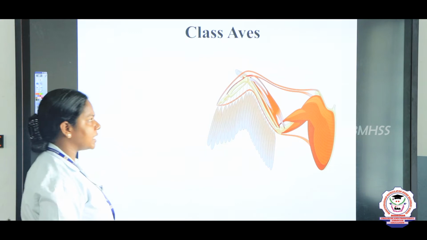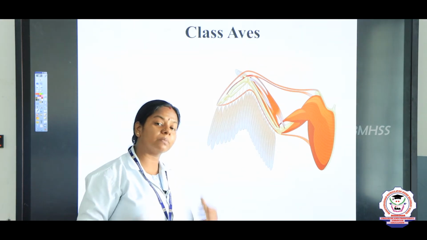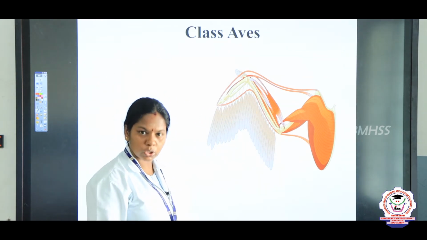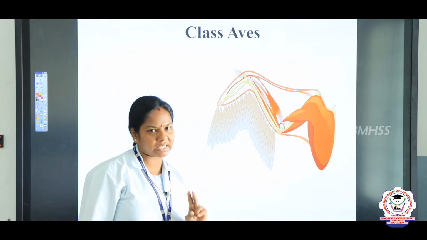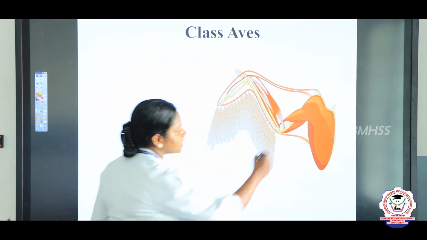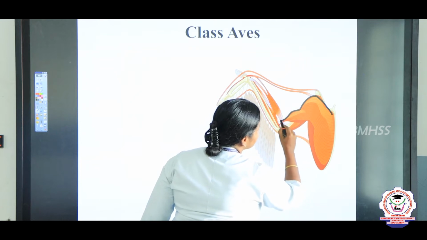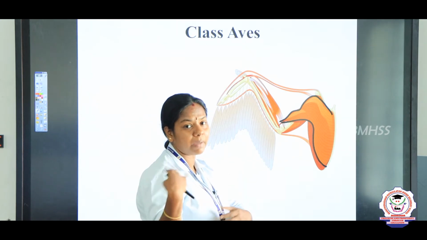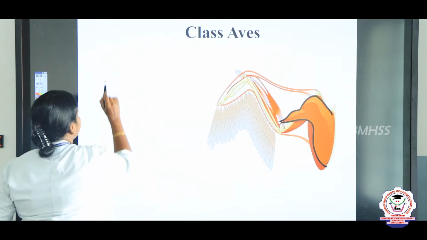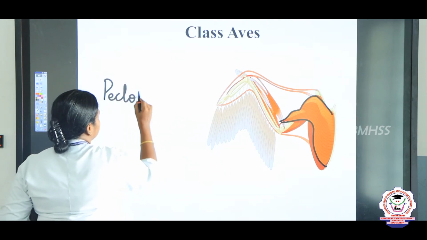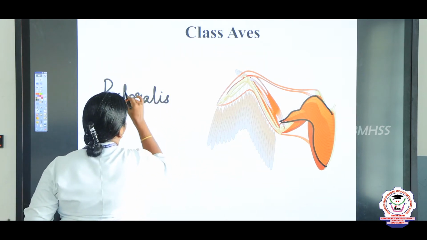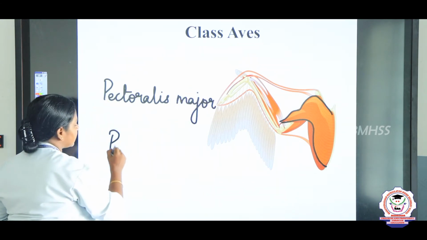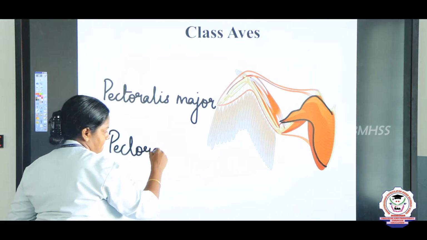Now we are going to see about movement. Children, birds fly, right? And the strokes of the wings are up and down. So it possesses two types of muscles which help in flying. This is the pectoralis muscle, and it is divisible into two, one at the front side and one at the back, dorsal and ventral. One is the pectoralis major. The other type of muscle is the pectoralis minor.